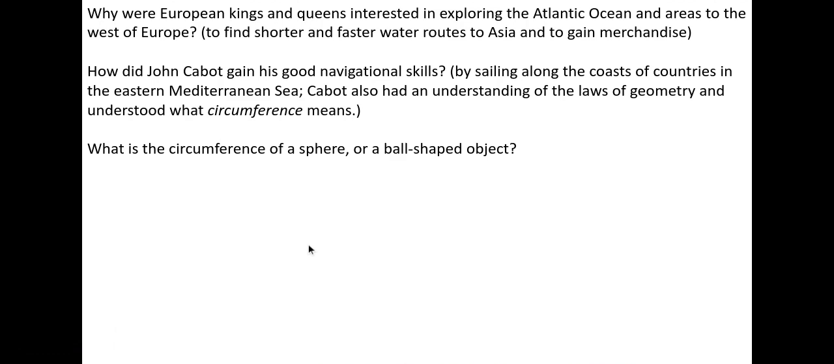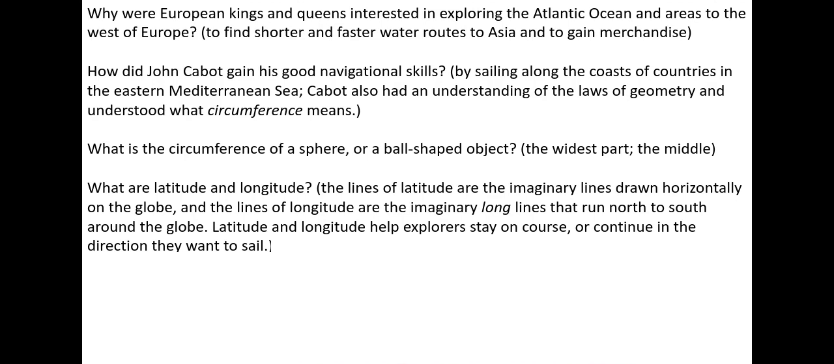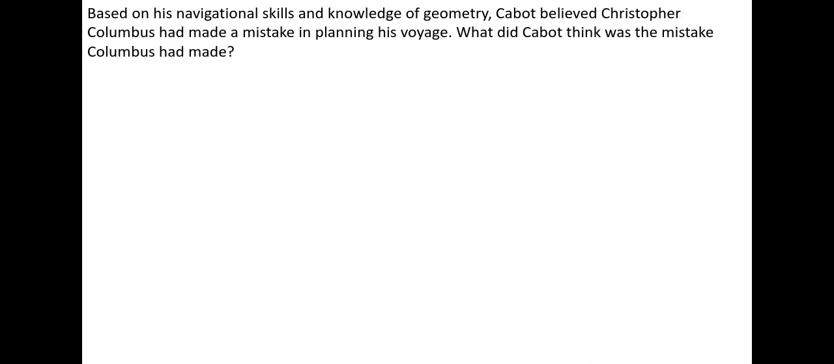What is the circumference of a sphere or a ball-shaped object? It's the widest part, the middle of the object. What are latitude and longitude? The lines of latitude are the imaginary lines drawn horizontally on the globe, and the lines of longitude are the imaginary long lines that run north to south around the globe. Latitude and longitude help explorers stay on course or continue in the direction they want to sail.